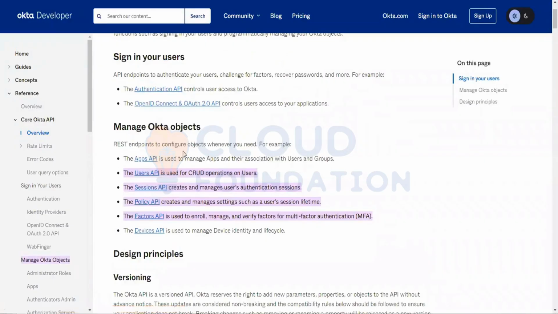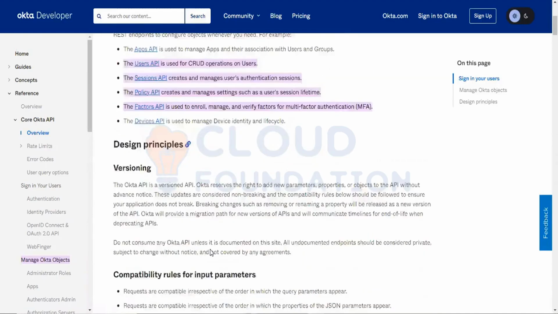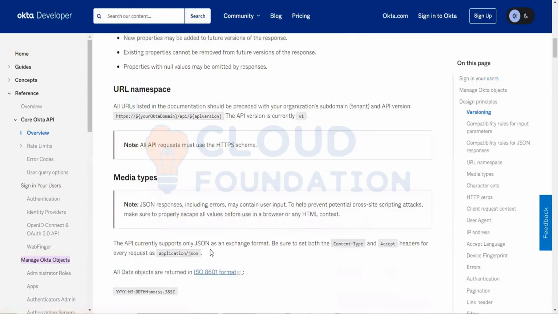Here you can see the Apps API is there, which we have seen. Users API we have seen. There is one called Sessions API. Then Policy API is there. Factors API is there. Device API is there. Like this, there are a lot of APIs available.